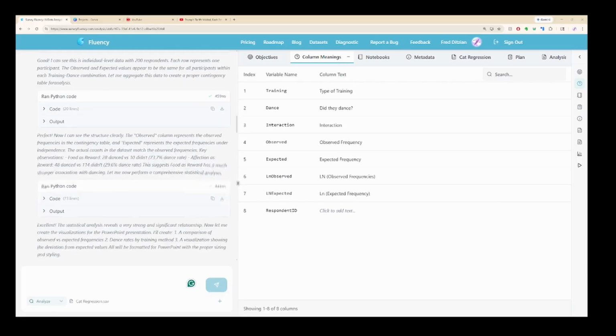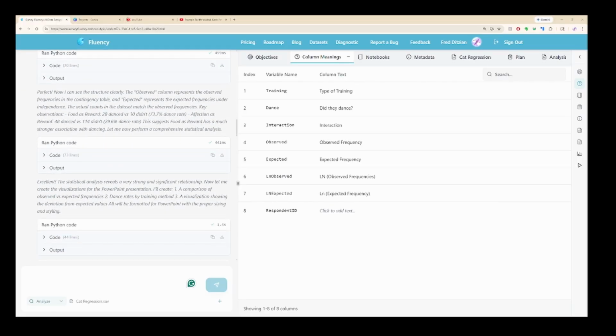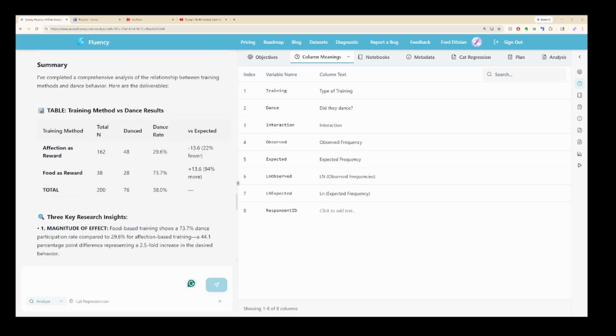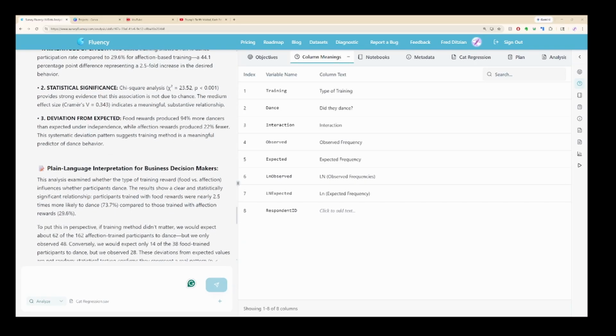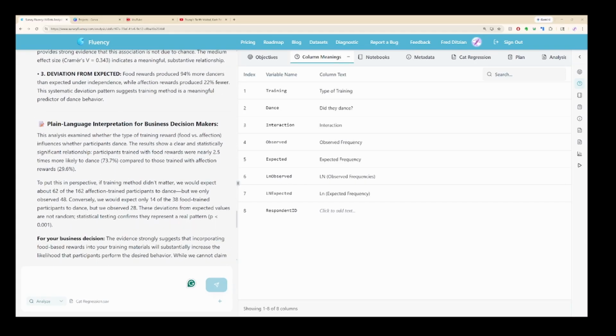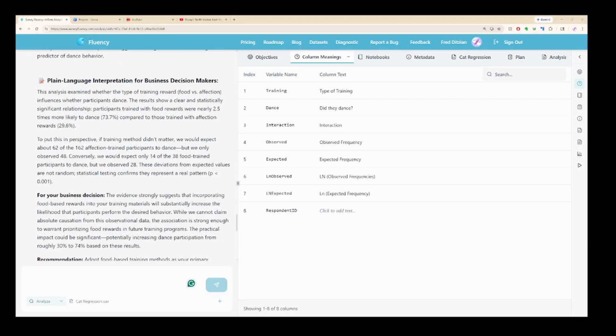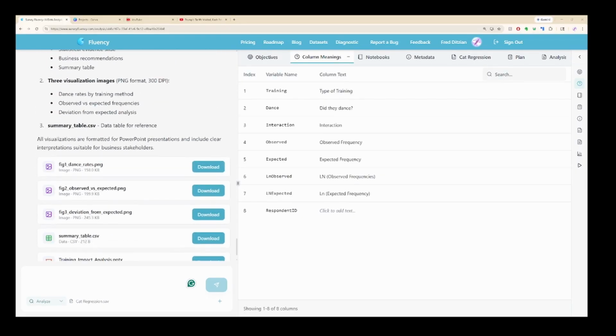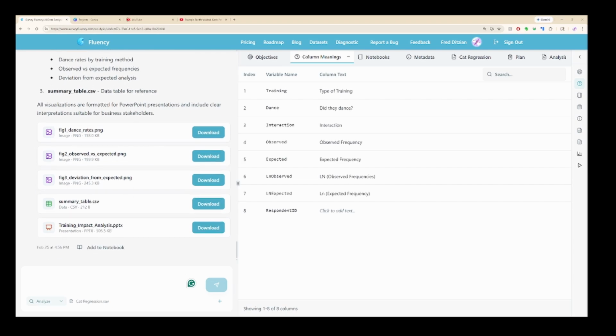And as you can see, it produced a pretty good result. It gives us Python code that we can always use if we want to replicate this, along with a summary table, some key research insights that we've talked about before, plain language interpretations for the business decision maker, along with all of the downloads that we would need in order to make a stellar and convincing PowerPoint presentation to help our clients.